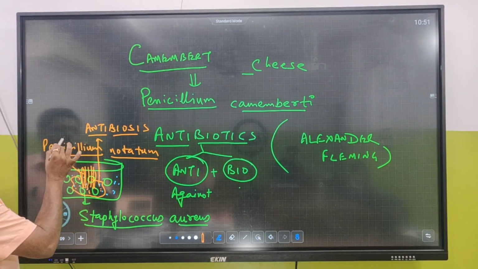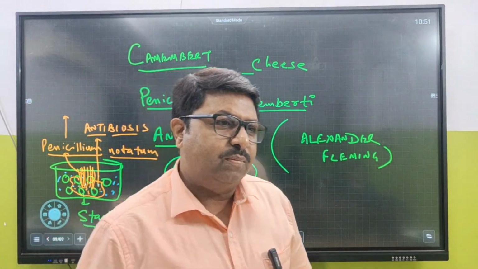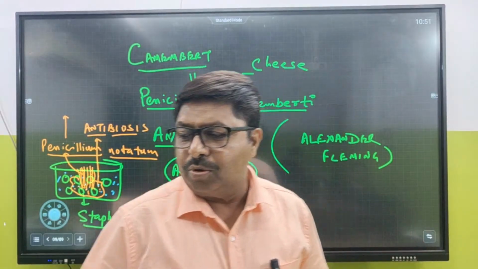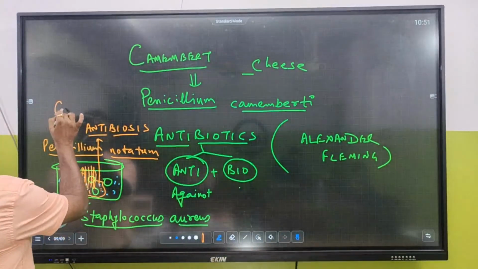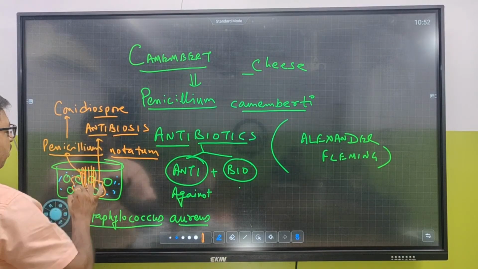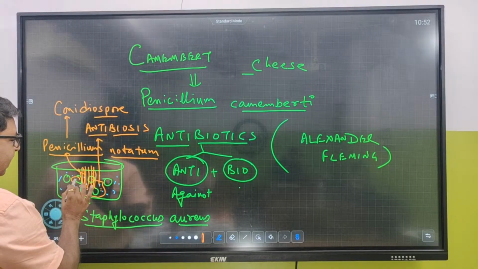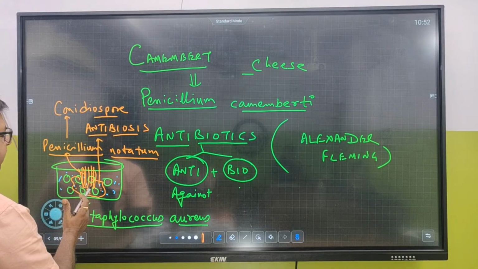Who could tell me the name of the spore of Penicillium notatum? Conidiospore. Fine. So this conidiospore ultimately fell off from some of the areas, and they started growing.